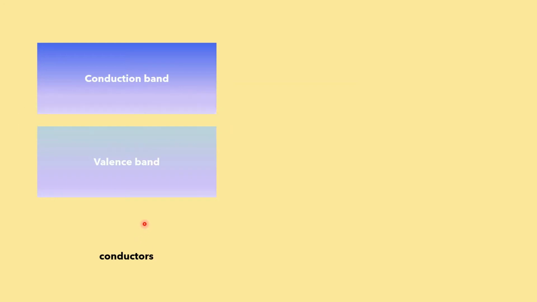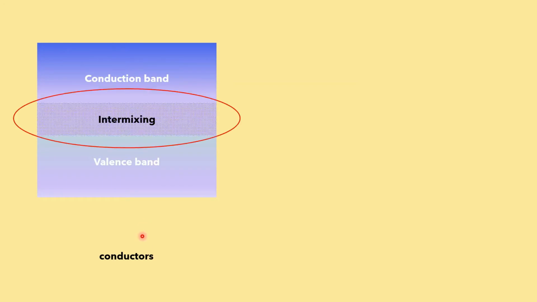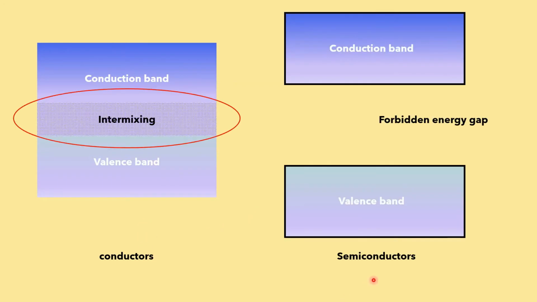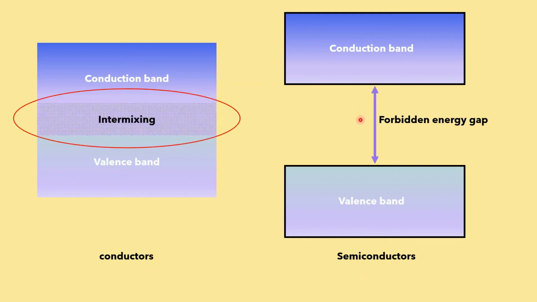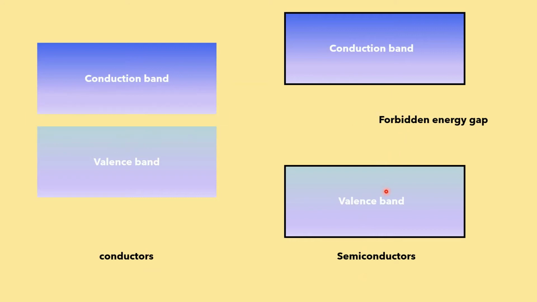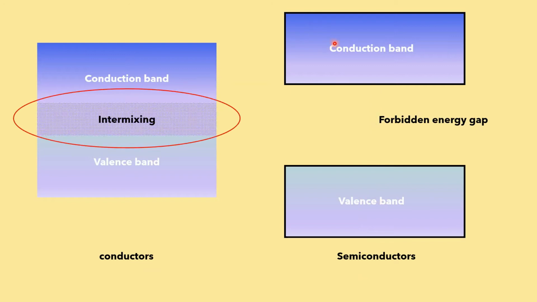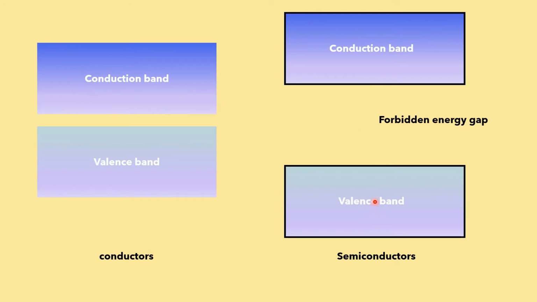Okay. And the intermixing of these two bands naturally occurs in the case of conductors. This is the characteristic of that particular material. And if you come to the semiconductors, the valence band and conduction band are not very close to each other. They are separated by a particular gap, which is called the forbidden energy gap. If you want the valence electron to move to the conduction band, you have to supply energy equal to the forbidden energy gap.